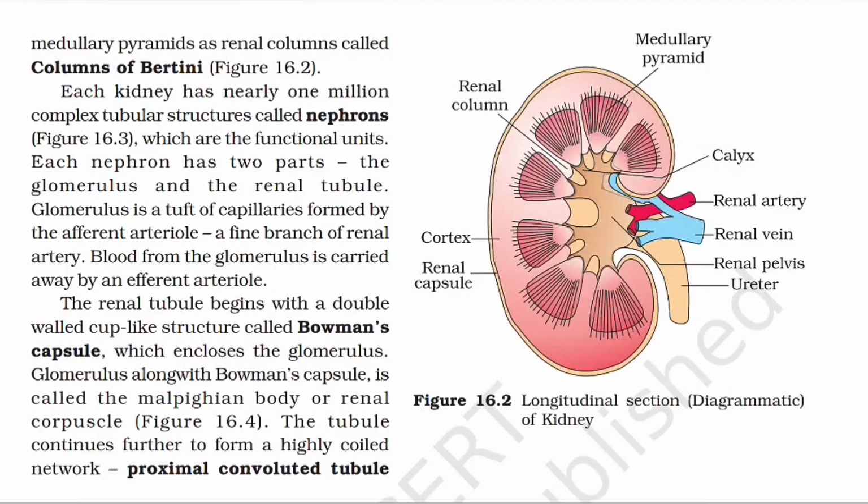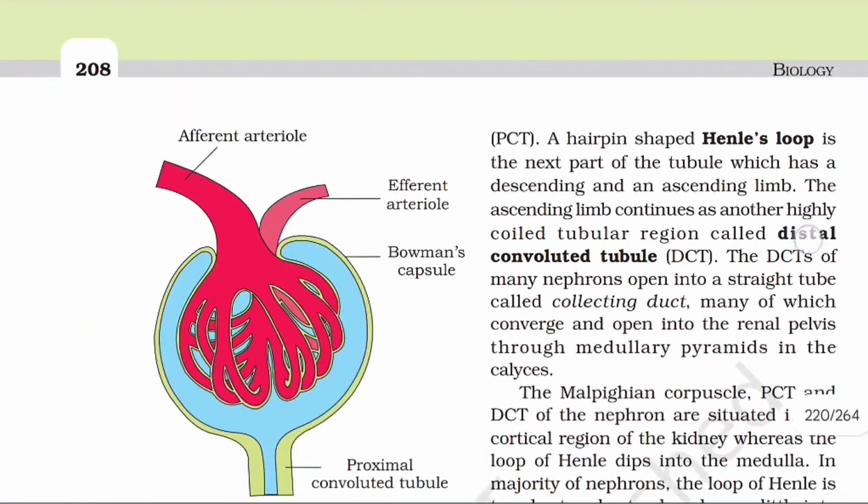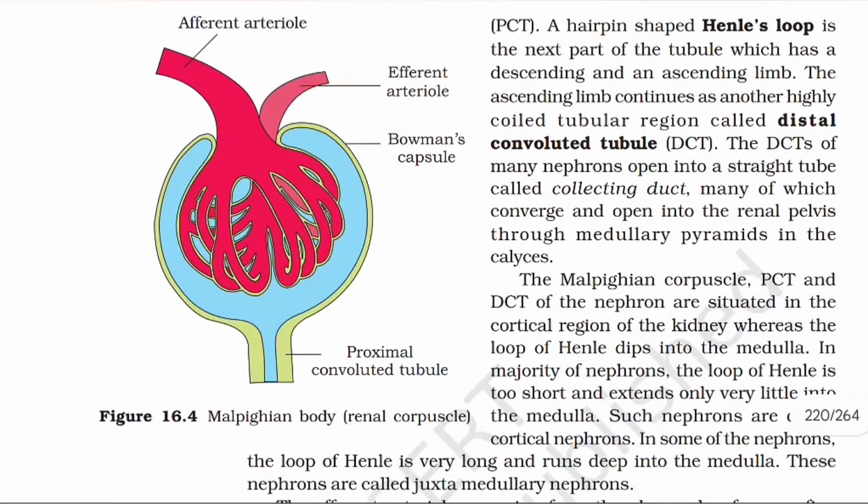The tubule continues further to form a highly coiled network, proximal convoluted tubule, PCT. A hairpin-shaped Henle's loop is the next part of the tubule, which has a descending and an ascending limb. The ascending limb continues as another highly coiled tubular region called distal convoluted tubule, DCT. The DCT of many nephrons open into a straight tube called collecting duct, many of which converge and open into the renal pelvis through the medullary pyramids in the calyces.